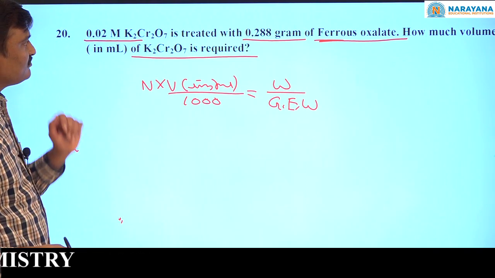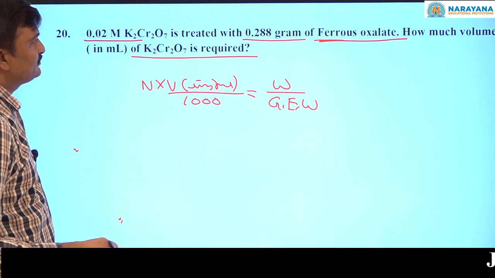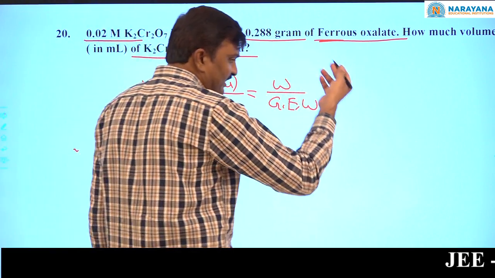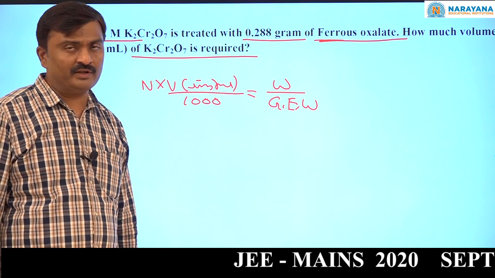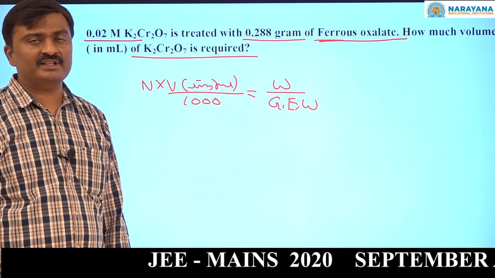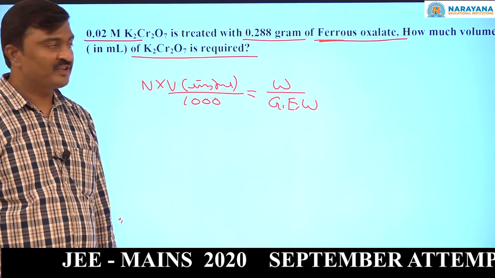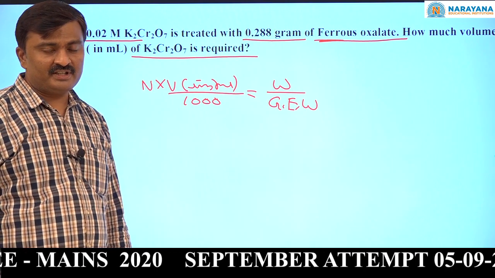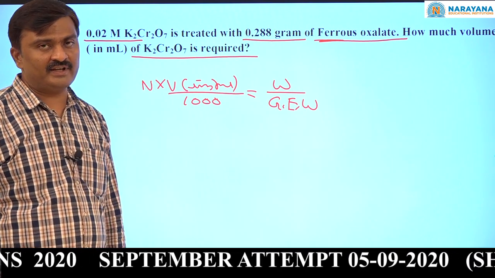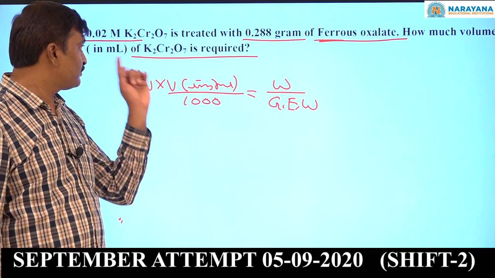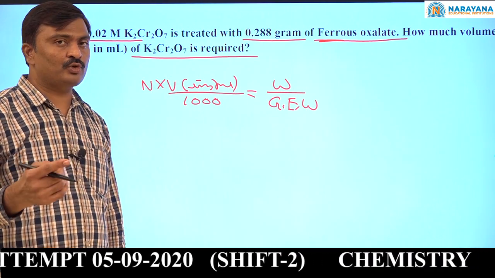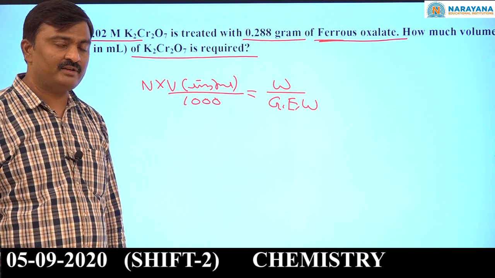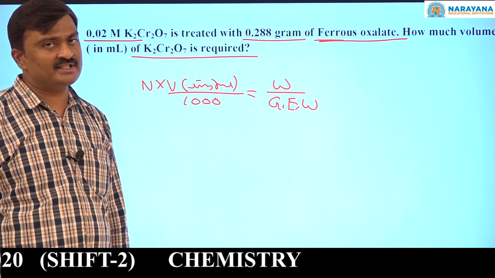Now here it is in acidic medium, that is also mentioned. Of course, in the case of potassium dichromate, there is no confusion. In the acidic medium only it can act as an oxidizing agent. For potassium dichromate in acidic medium, what is the valency factor? 6. From +6 to +3 it will be reduced. For each chromium the decrease in oxidation number is 3, for 2 chromiums the decrease is 6.